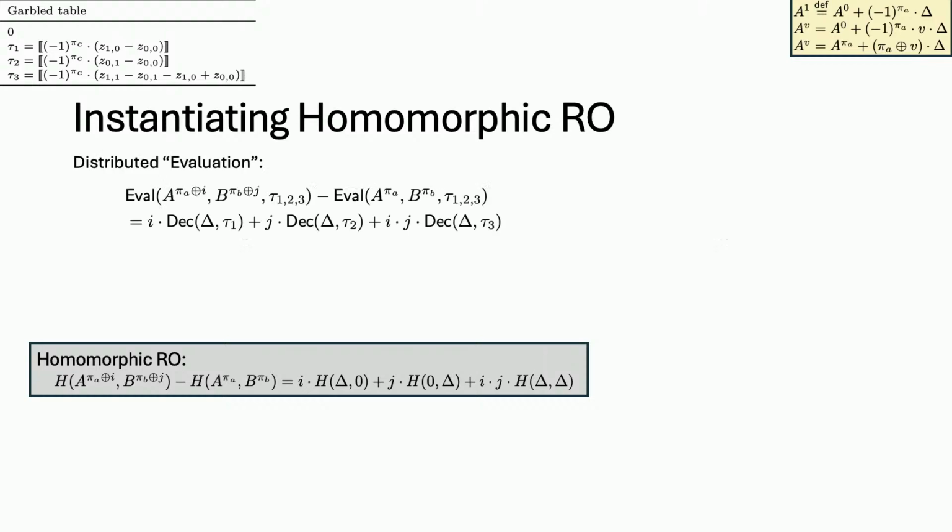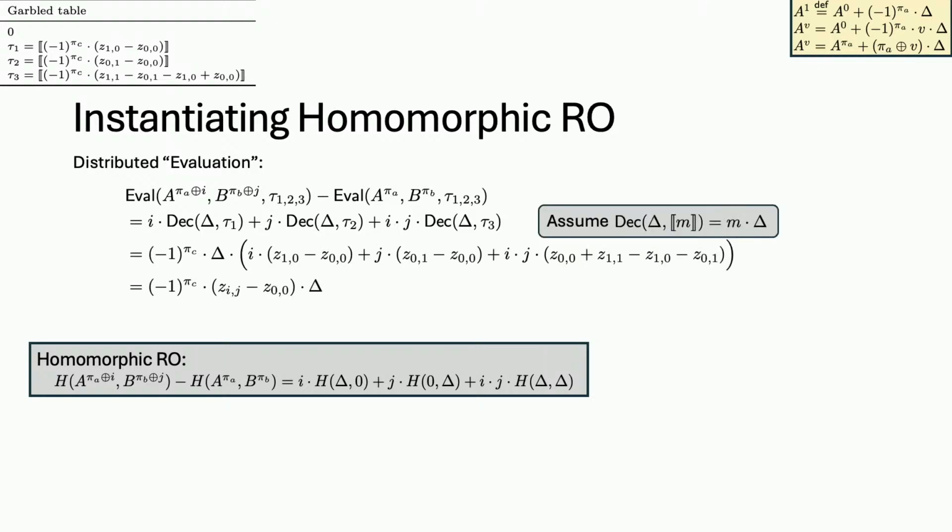So the way that we want to instantiate it is that, okay, we want to have a similar syntax, such that if i is different, then there should be one term. If j is different, there should be another term. And if both of them are different, then there will be yet another term. Okay, and if we further assume that we construct the scheme such that decrypting a bit has this property, okay? This is directly a GSW-like property. Then we can expand this decryption into the corresponding terms in the Garbled table that we constructed, okay?